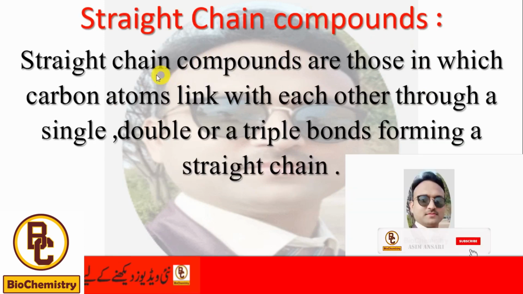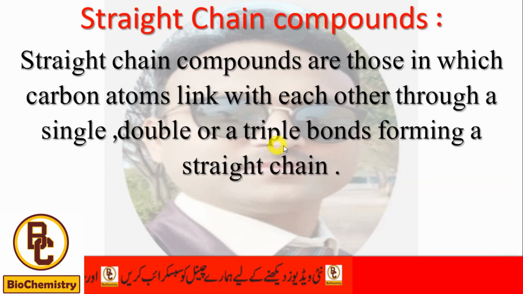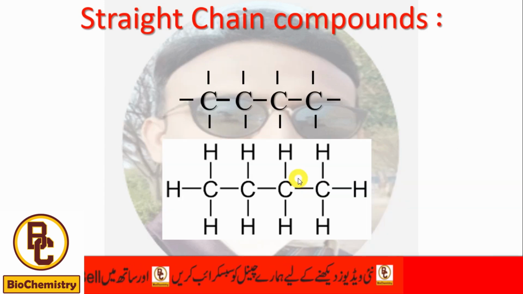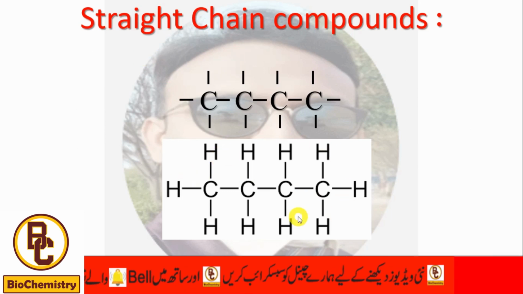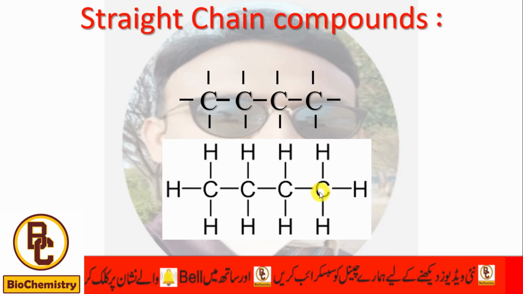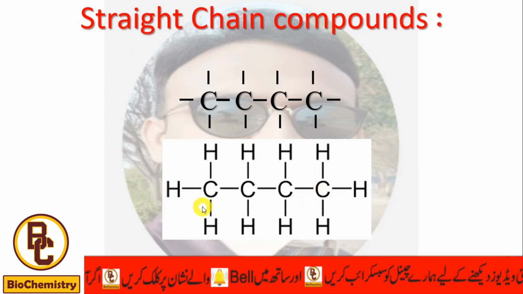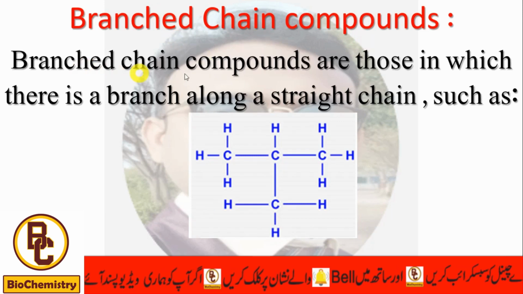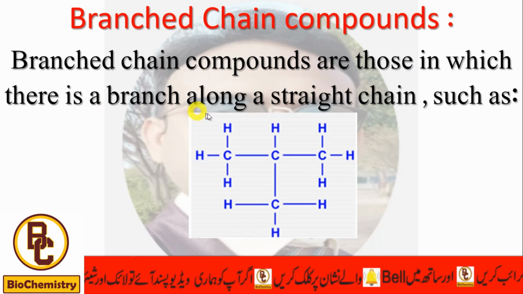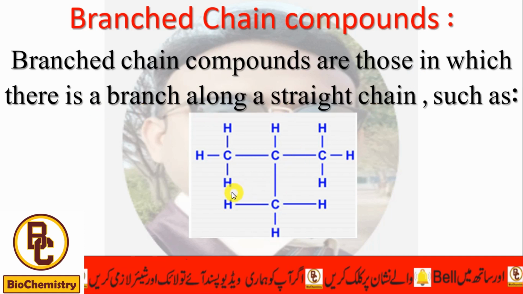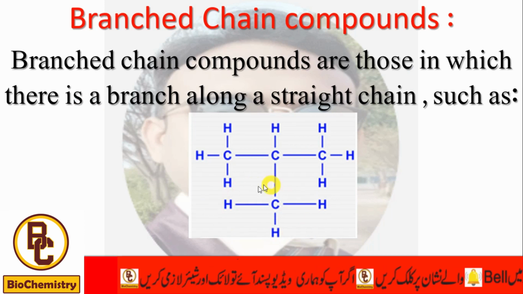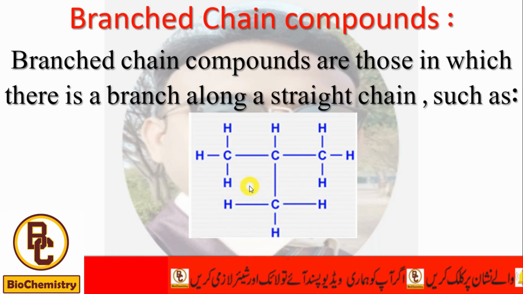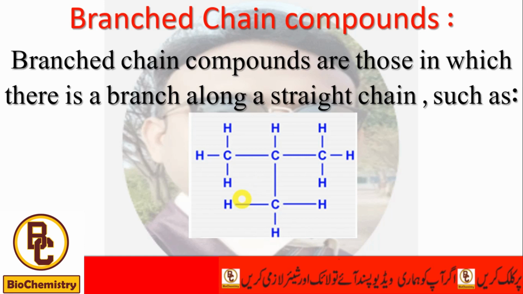Straight chain compounds are those in which carbon atoms link with each other through a single, double or a triple bond, forming a straight chain. For example, you can see in the diagram that this is a straight chain compound, meaning there is no branch in these compounds. Branched chain compounds are those in which there is a branch along a straight chain, such as you can see in the diagram that there is a branch CH3. So those compounds which contain a branch are called branched chain compounds.